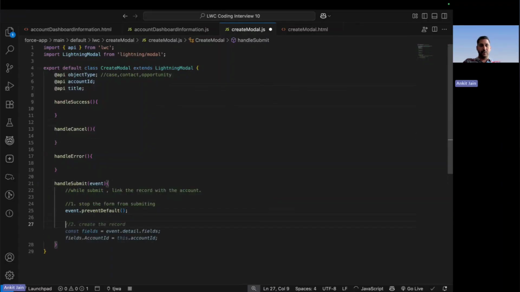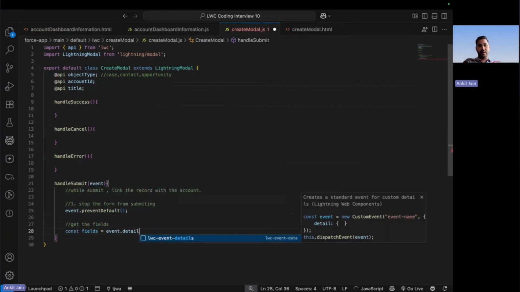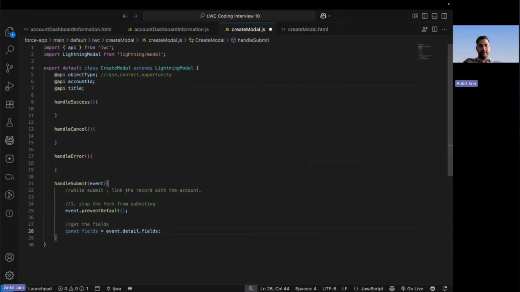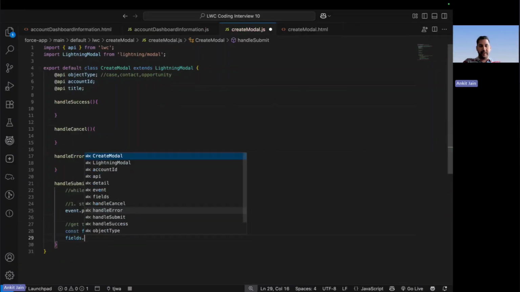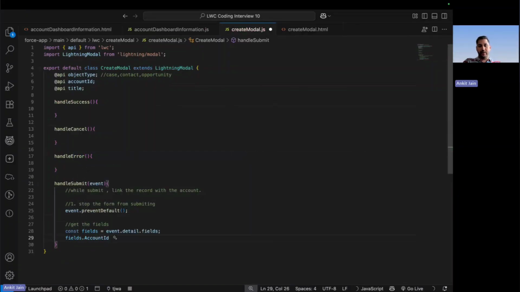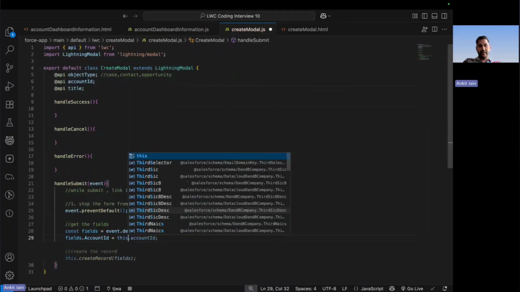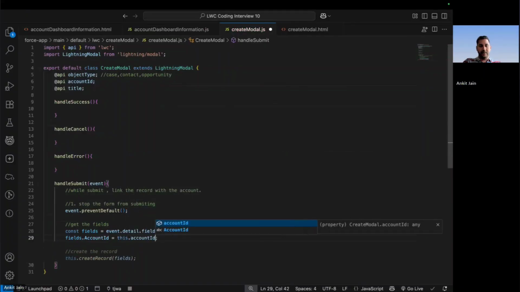Second step, we have to get the fields. So how can you get the fields? Here you can say const fields is equal to event dot detail dot fields. And under the fields, I'll be populating one more field, that is the account ID, and here I'll be putting this dot account ID.